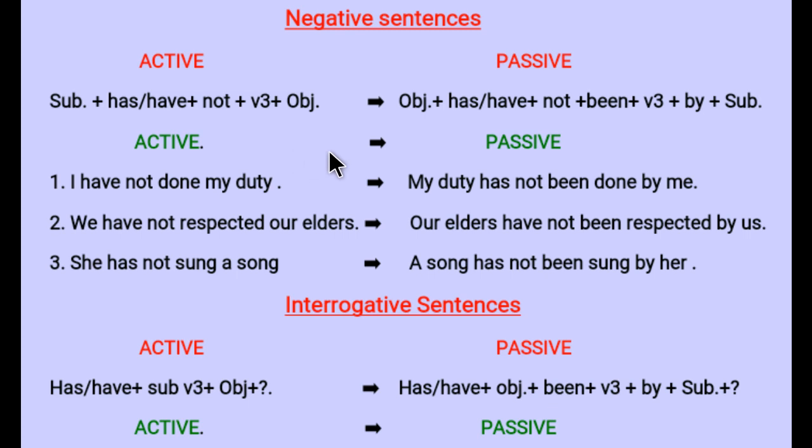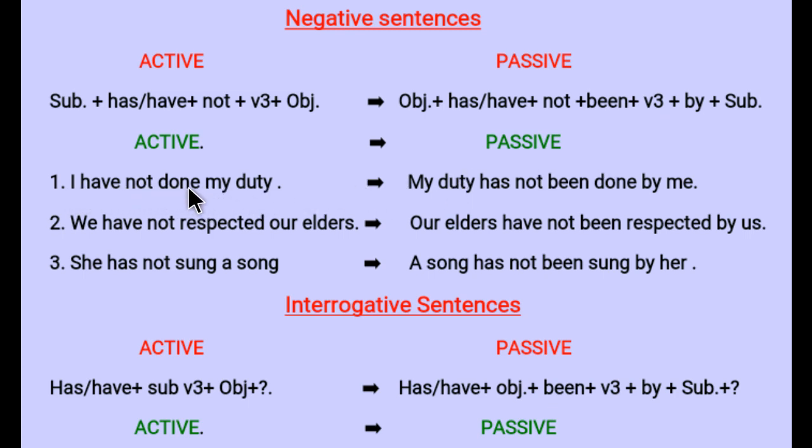Now let's change it into passive. So first of all, we will take the object, and what is our object? Our object is my duty, so we have written it as it is, my duty. After that, has and have. So this is singular, so we will write has. Then add not. You have written it as it is not. Then add been. We have written it as it is, been. Then verb's third form. And what is verb's form? I have not done my duty.